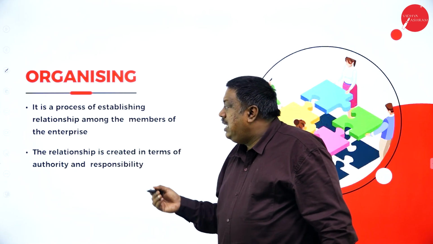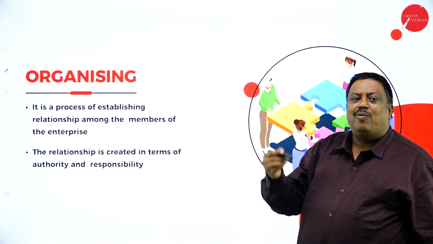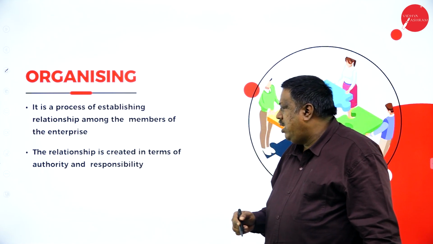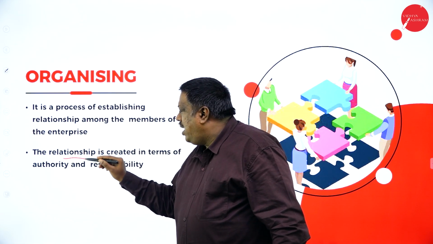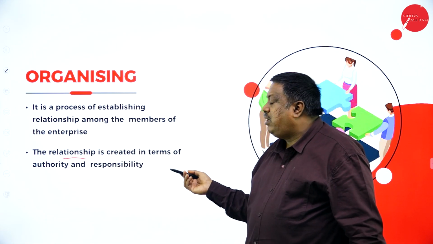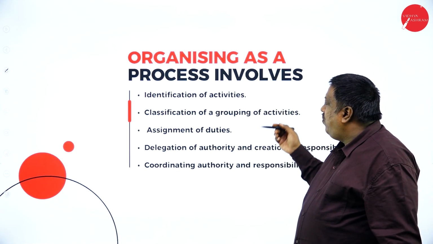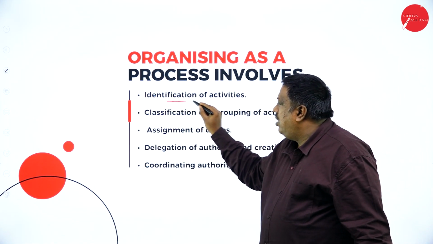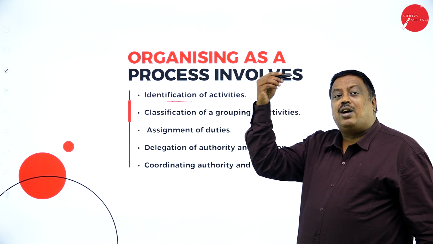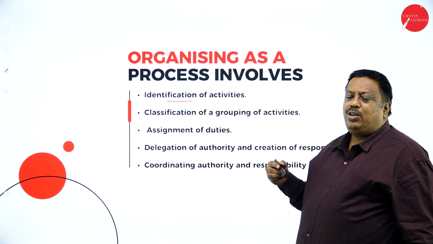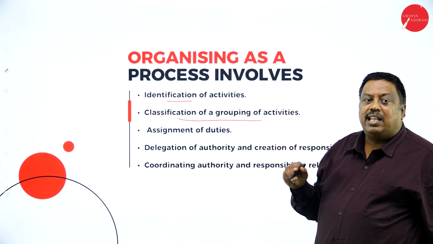Organizing is nothing but making arrangements as per the plan that management has made. In organizing, a relationship is created with authority and responsibility. Next, what is the process? Identification: we have to identify the activities according to the planning made by the top level management, and then classify or group the activities.